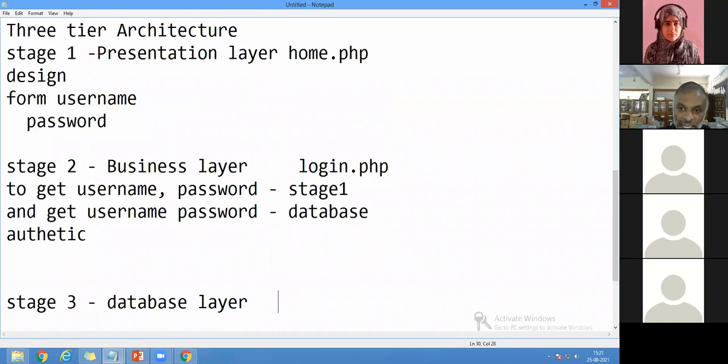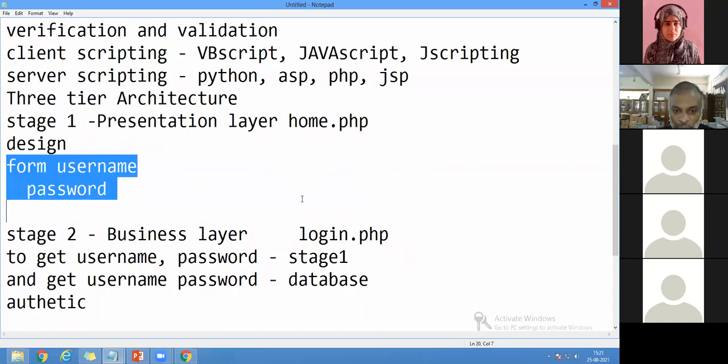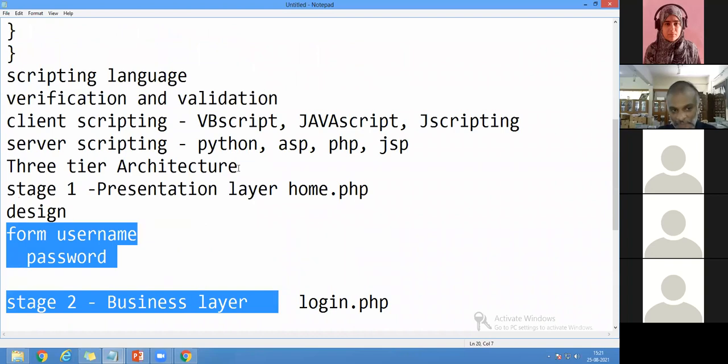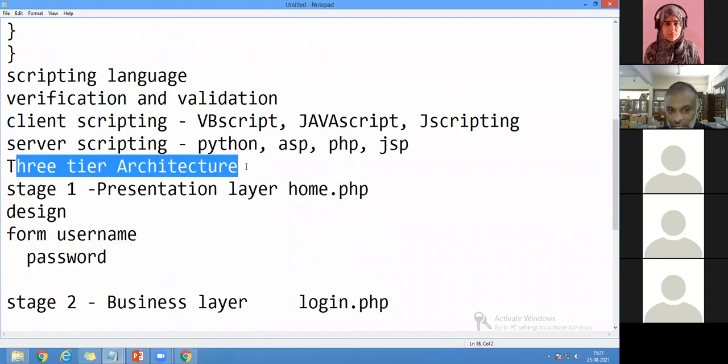How many files do I need? 3 files. So from the form, the data has to pass to the business layer. From the business layer, the data has to pass to the database layer, and similarly vice versa. So this is what a 3-tier architecture is. Normally, whenever we come to scripting languages, we mainly focus on 3-tier architectures. Whatever application you go to, like travel or bus applications, it will always be a 3-tier architecture. The presentation layer is what you are seeing on the screen. What is stored is called the database layer. And the intermediate part, which gets the username and password, authenticates, and sends to the appropriate pages, is the third layer we have here.